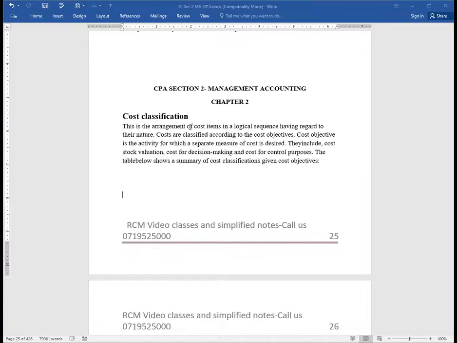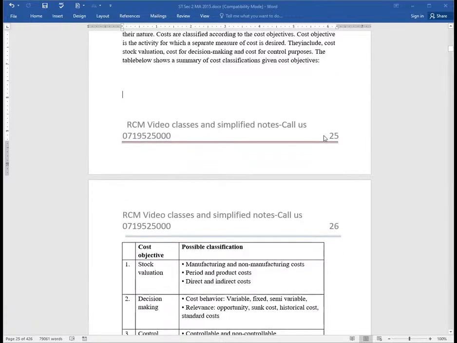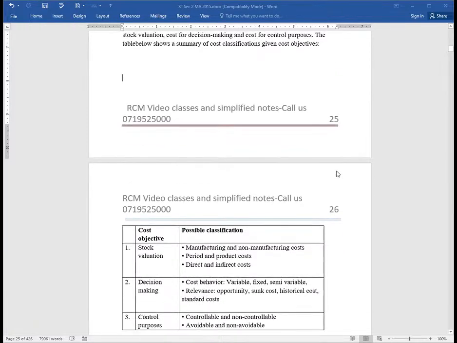Ladies and gentlemen, I would want to reiterate something here. A cost objective, or cost goal, is that activity which you would want to evaluate its cost as a standalone activity. So we shall be able to see further to this as we progress. So look at this. Cost objective, like the first goal, will be to carry out a stock valuation. We have decision making,